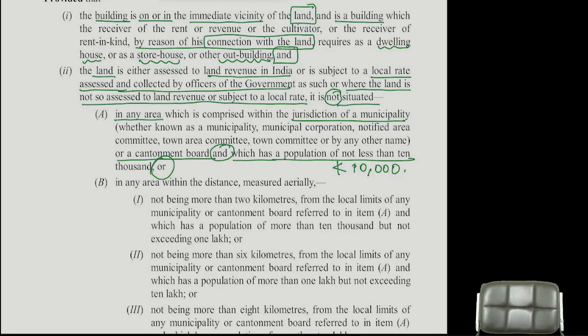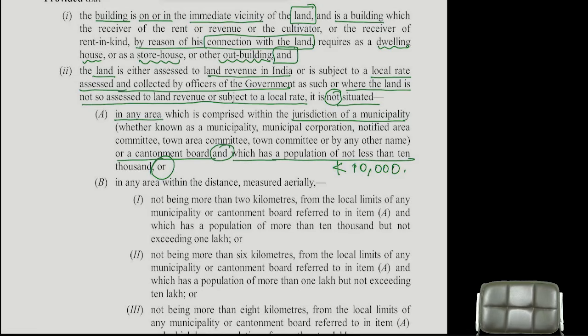Tell me. Building income will be treated as agricultural income when it should be within the immediate vicinity of the agricultural land. It should have some connection with the land. It should be used as a dwelling house, storehouse, or outhouse.